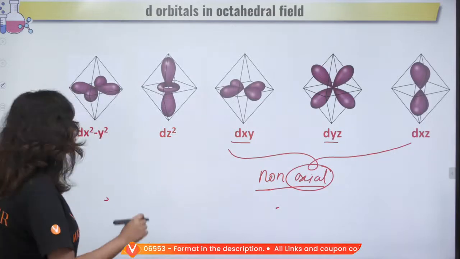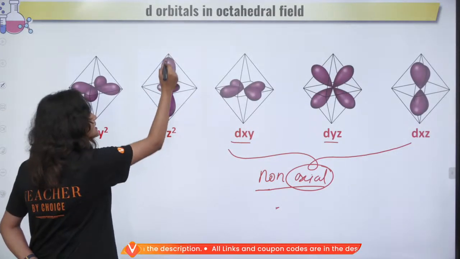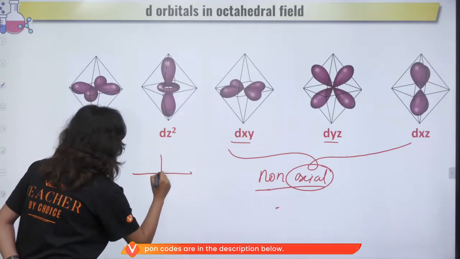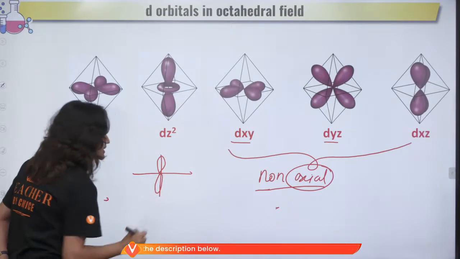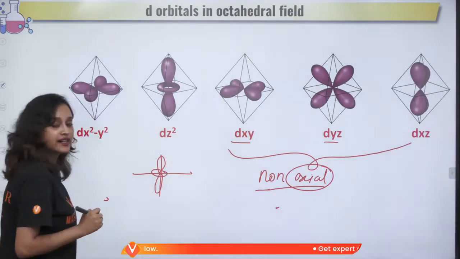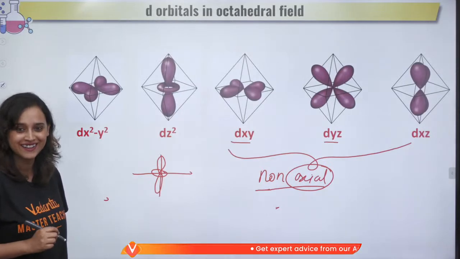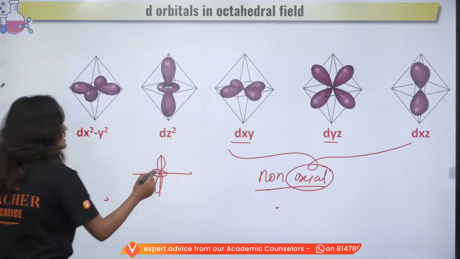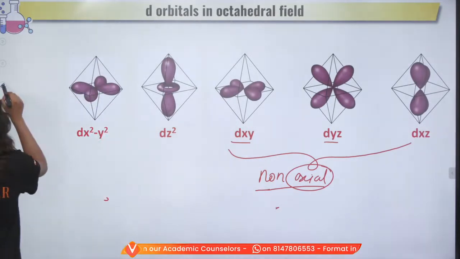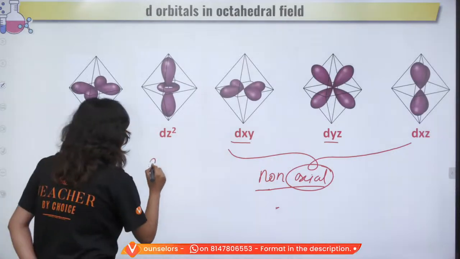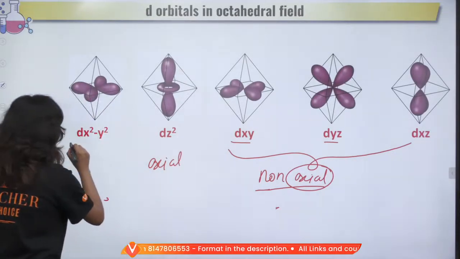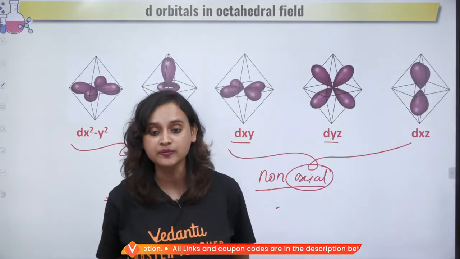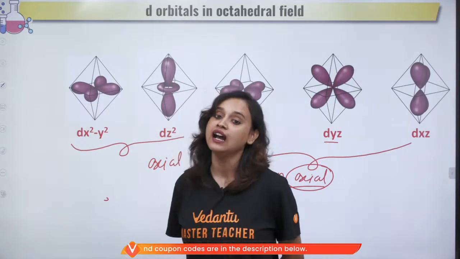We do. Great. Now, do you see that this one is right on the z-axis? If I write it like this, it is right on the axis, and then there is a donut right here. Correct? This is right on the axis. So, what are we going to call this? We are going to call this axial. So, these two, dx square minus y square and dz square, are axial. So, there is non-axial and there is axial.